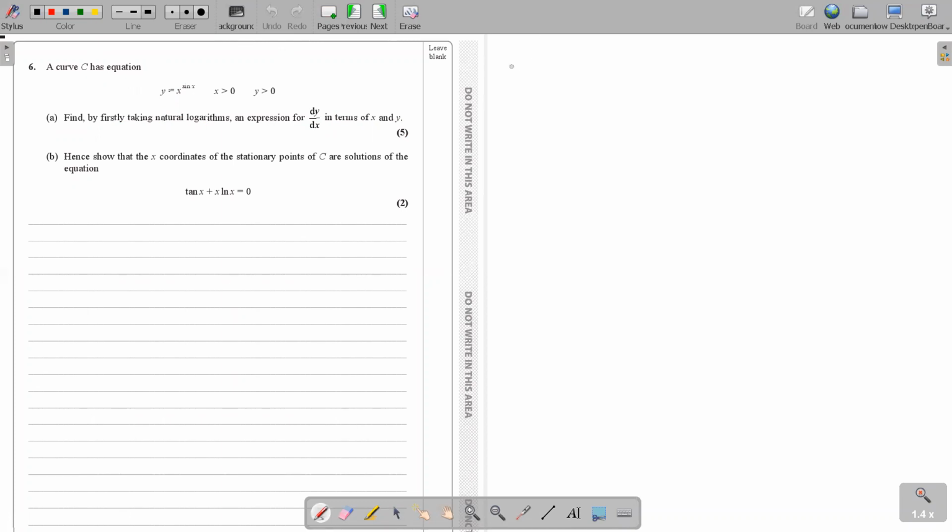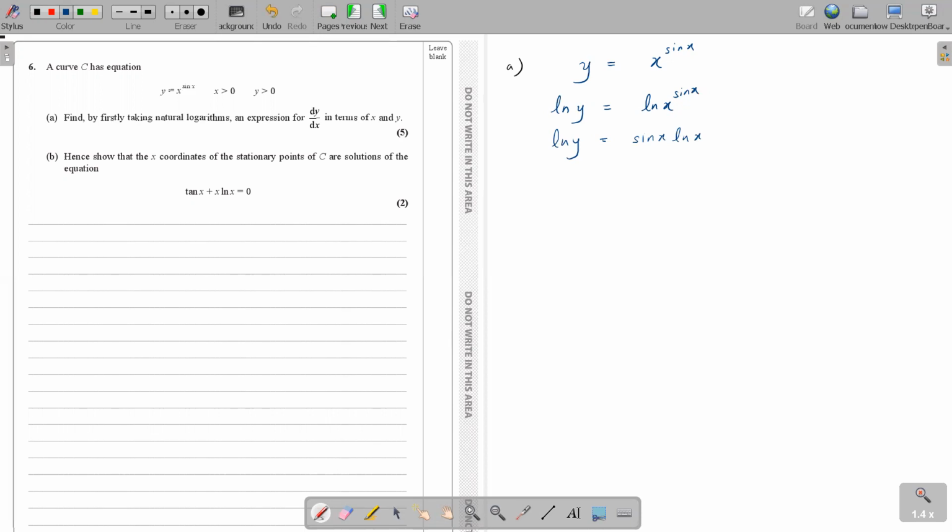So in part A, they say y equals x to the power sin x. Let's take the natural logarithm on both sides, which means ln, log base e. Are you with me? So what happens when you use the natural logarithm? When you use a logarithm and the number inside has a power, you bring the power to the front.